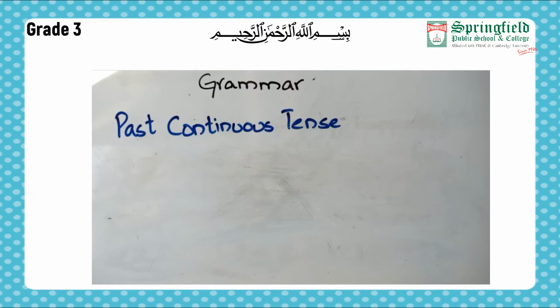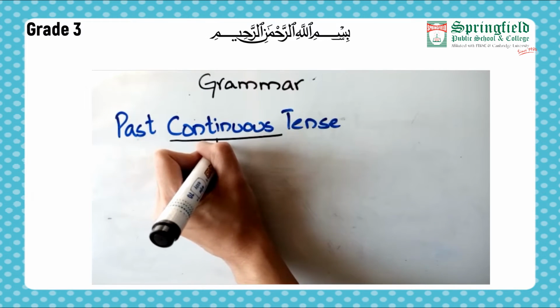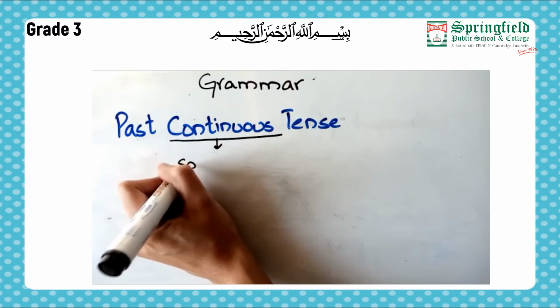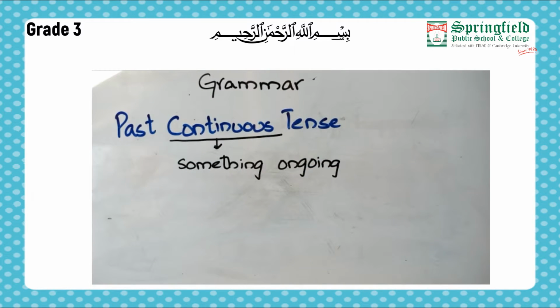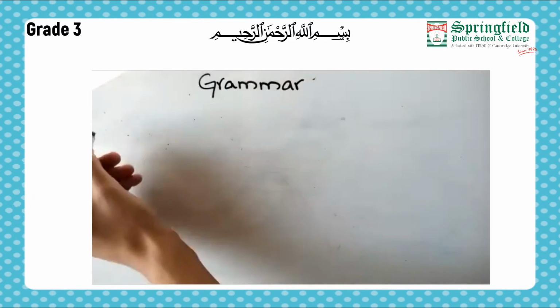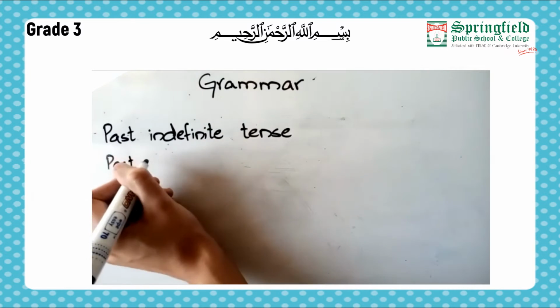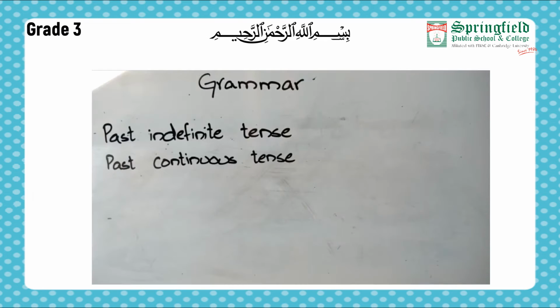Now past means something that already has happened, something that already occurred. So what is continuous? Continuous means something ongoing. Now as we are talking about our past tense, let's see the first form and the second form of these tenses. Now what are those? Past indefinite tense and then past continuous tense.